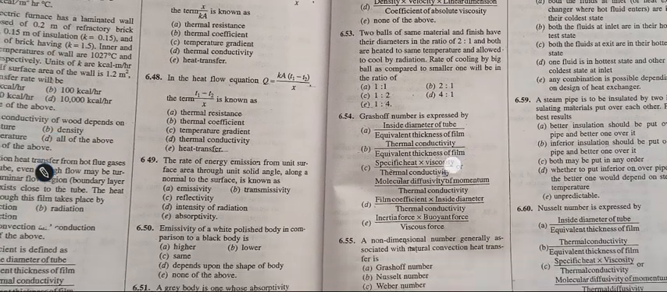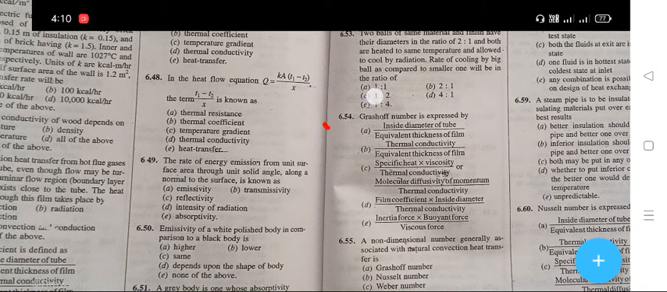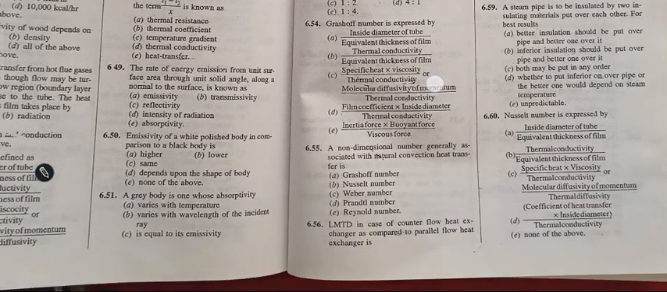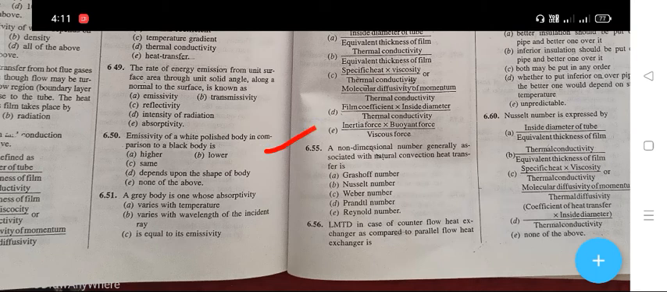The next question is, Grashof number is expressed by E, inertia force into buoyant force upon viscous force. Next question is, a non-dimensional number generally associated with the natural convection heat transfer is. The right answer is A, that is your Grashof number.